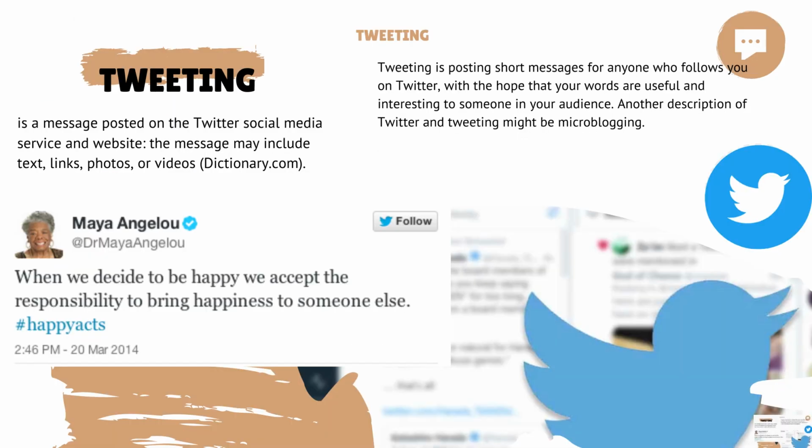Tweeting is a message posted on the Twitter social media service and website. The message may include text, links, photos, or videos. Or tweeting is posting a short message for anyone who follows you on Twitter with the hope that your words are useful and interesting to someone in your audience. Another description of Twitter and tweeting might be microblogging.